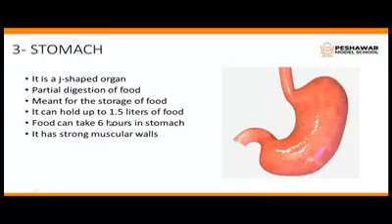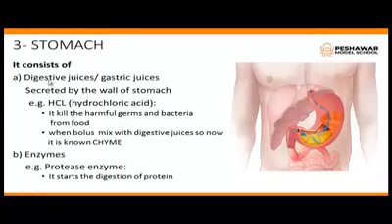The wall of the stomach is very strong, and it is made from muscles, because it also does churning and grinding of food. The wall of the stomach also releases a juice. What is that juice called? It is called digestive juice or gastric juice.